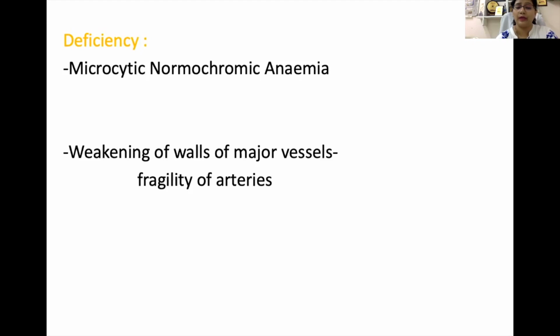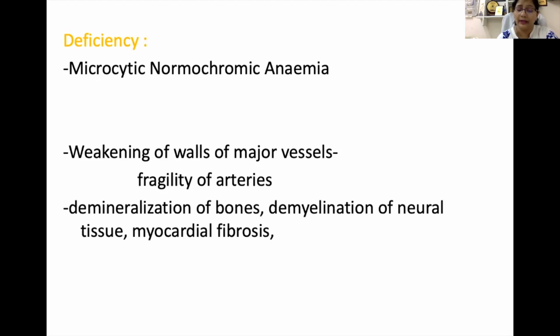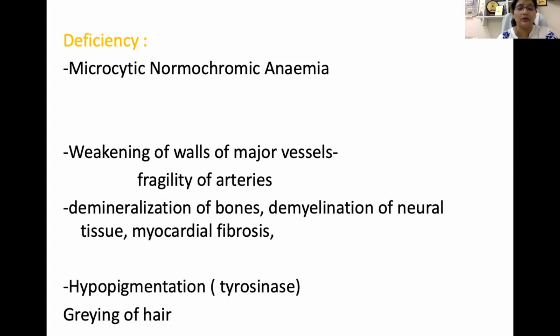Now, as we know, copper is present in lysyl oxidase, so when there is copper deficiency, it leads to defective, weakened collagen. That's why it leads to weakening of the walls of major vessels and fragility of arteries. The same thing happens in bone, where the collagen is not proper, so it leads to demineralization of bone, demyelination of neural tissue, and myocardial fibrosis. It also results in hypopigmentation, as tyrosinase is affected, and graying of hair.